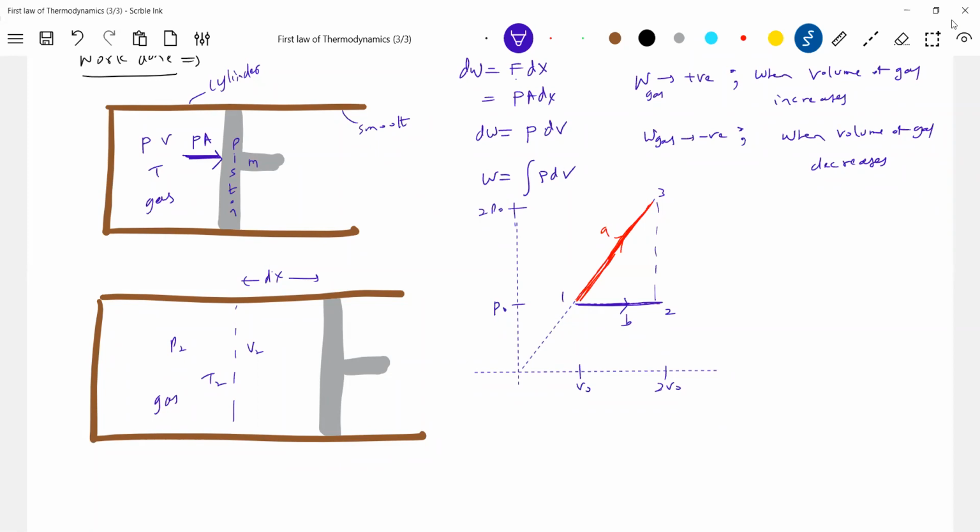So let's calculate the work done in different paths. First, can we write what is the work done in path A? According to this formula, what is the pressure? Pressure is constant. The volume changes from V naught to 2V naught. Work done along path A should be equal to pressure, which is P naught, times the volume change from V naught to 2V naught.